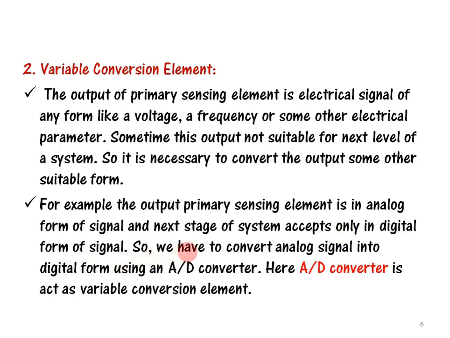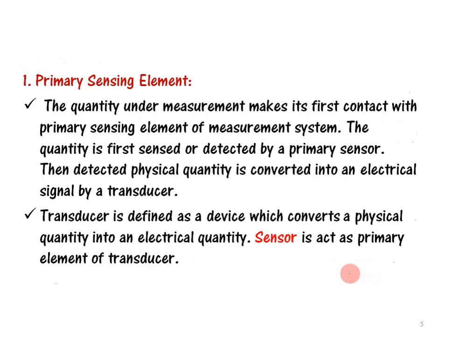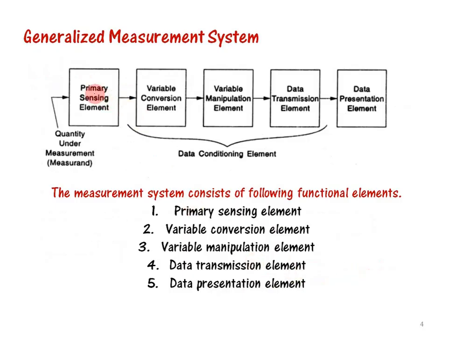Then we have to convert the analog signal output of the primary sensing element into a digital form. For that we need an A to D converter here. In this case, the A to D converter acts as a variable conversion element, which we'll see next.